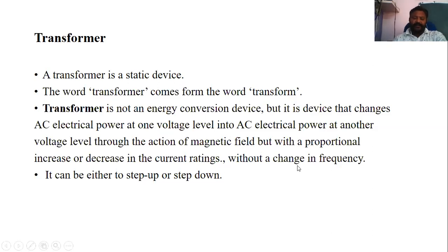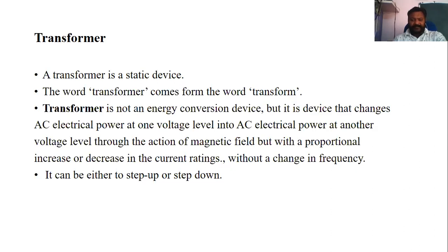Here, when you are changing your voltage level, if you are raising your voltage level, your current is decreasing. And vice versa, if you are decreasing your voltage level, your current will increase. But during this whole phenomenon, your frequency remains constant. So that is an important thing. Or you can say that it can either step up or step down.